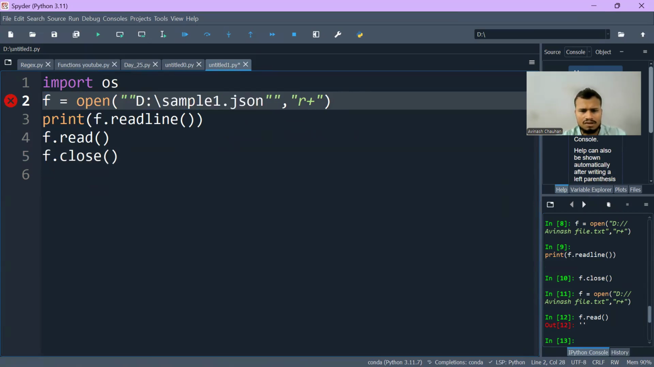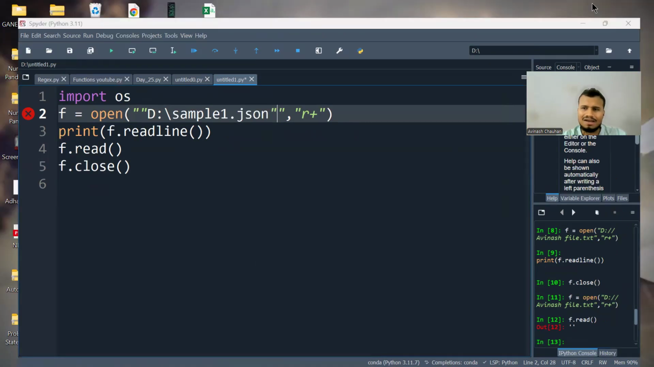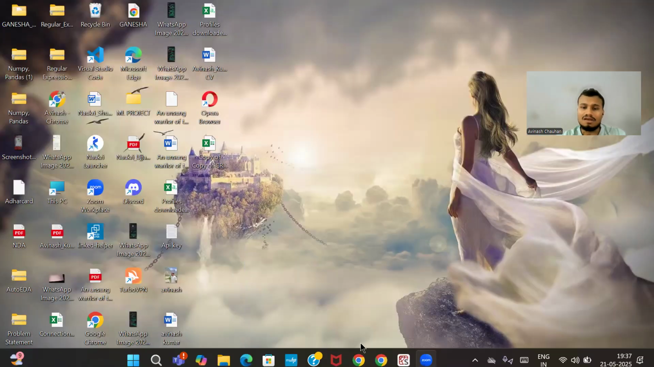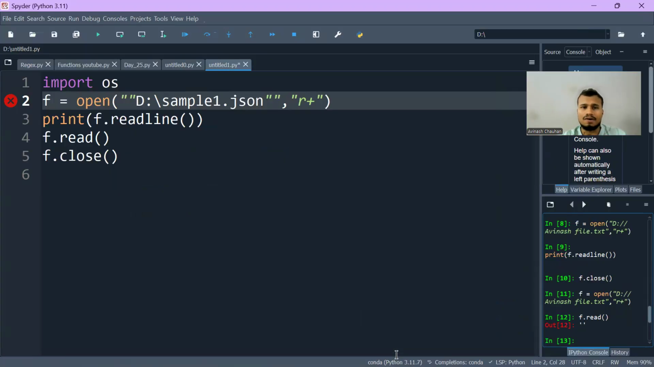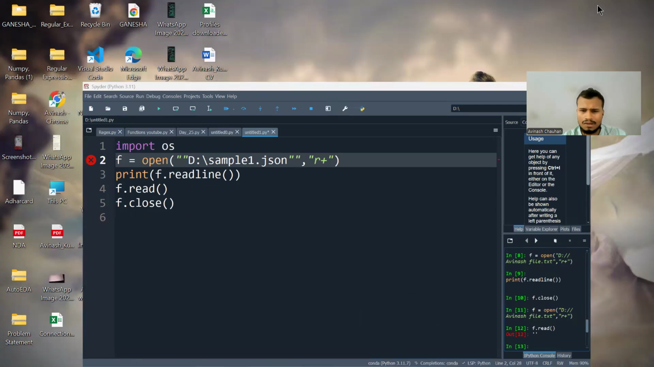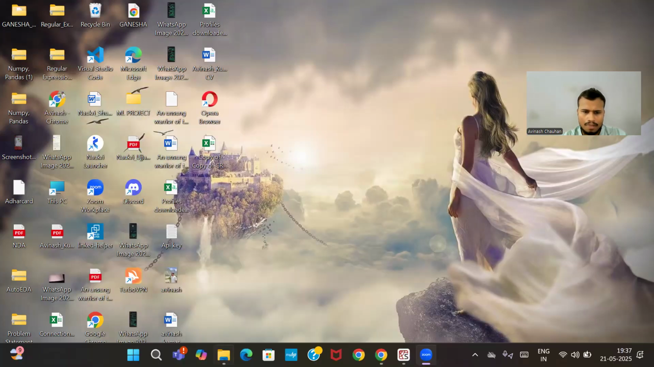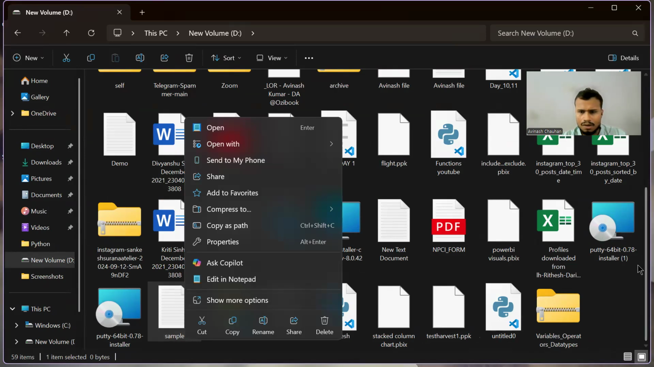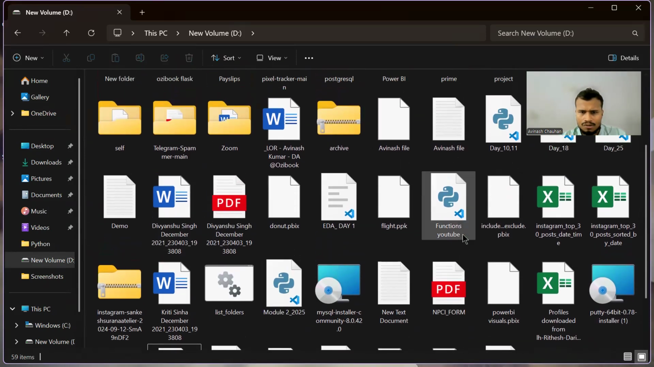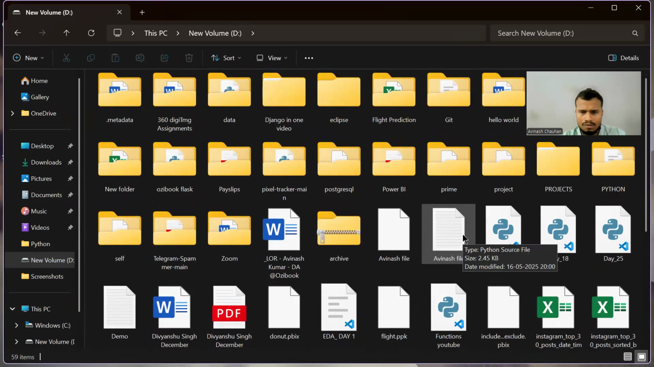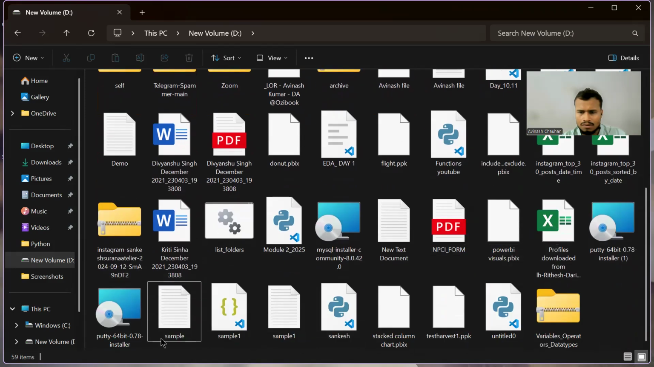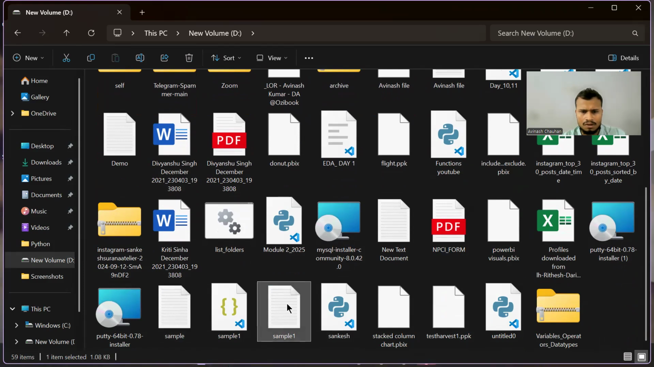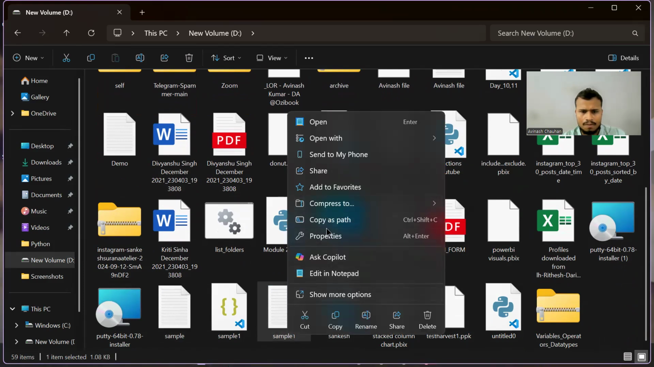Okay, so basically it's a JSON file, so again I would have to import JSON there, and then it will read that file. You might get confused, so let's skip the JSON part. Let's take a simple sample one. Let's check what it is. Yeah, I've got it. This was the sample file.